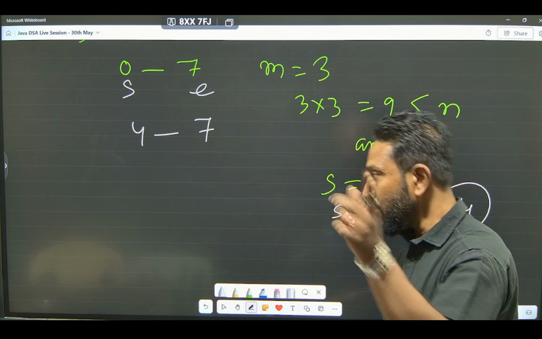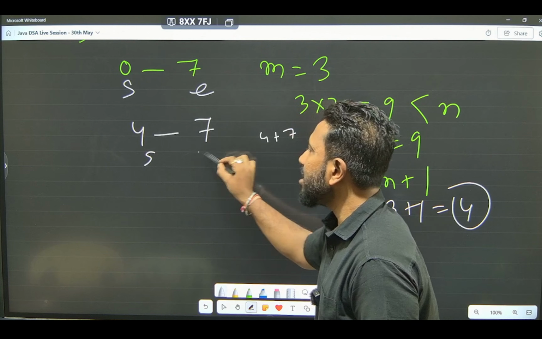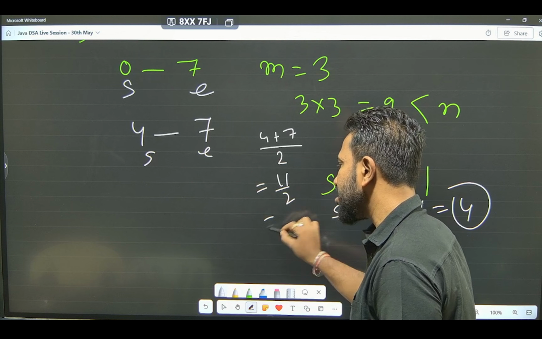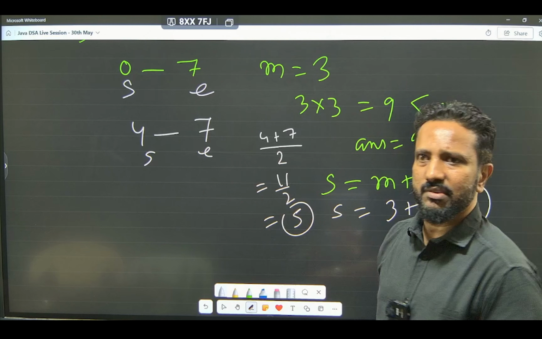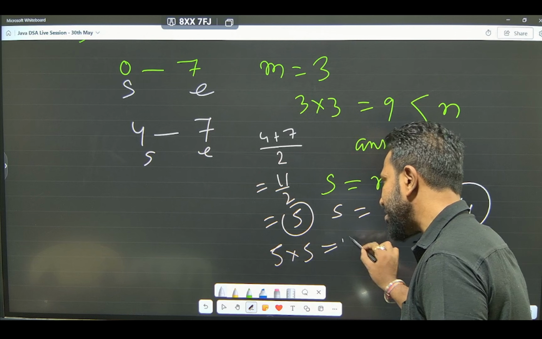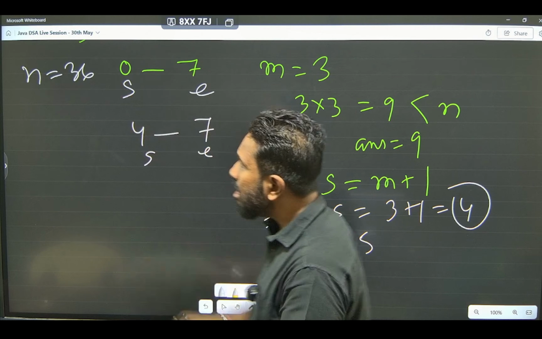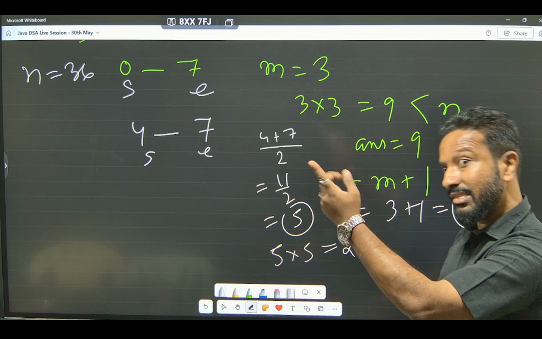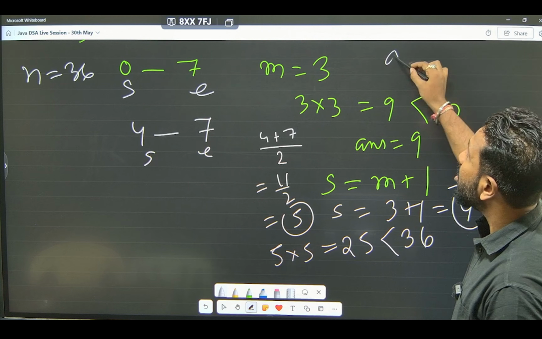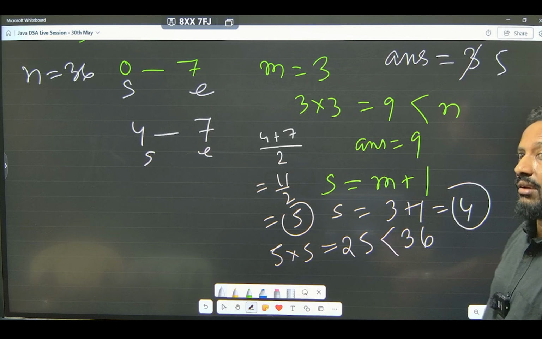Make sense? Now, again let us calculate. 4 plus 7 by 2, this is our start, this is our end. How much? 11 by 2, that is 5, integer division. 2 5s are 10. Okay, now again do it. 5 5s are 25. What is our n? Let's write down here, n equal to 36. Not the answer, but close to the answer. Still less than the answer. Okay, less than 36. Update. I got initially answer equal to 3, right? Update that to 5.